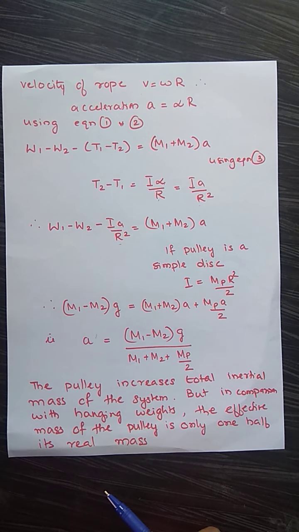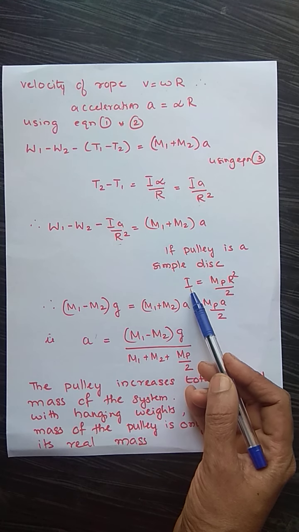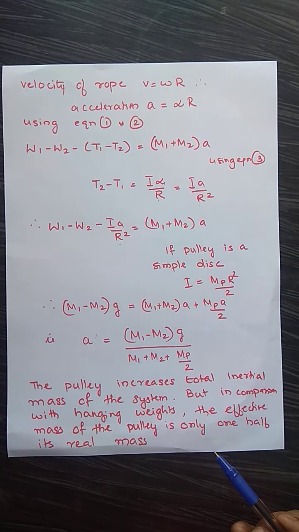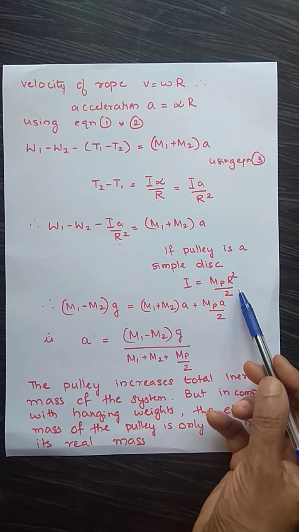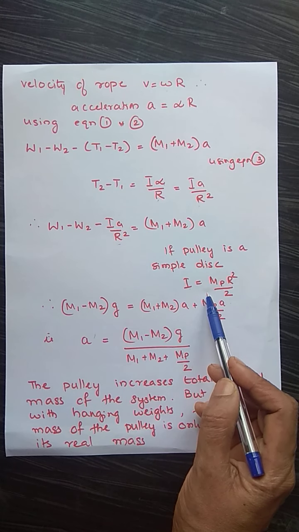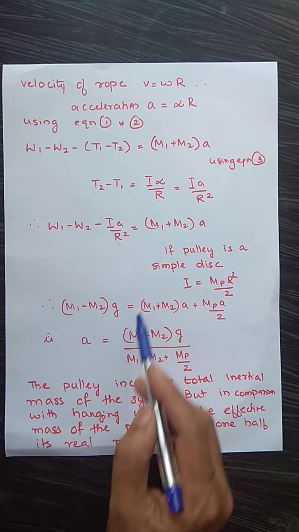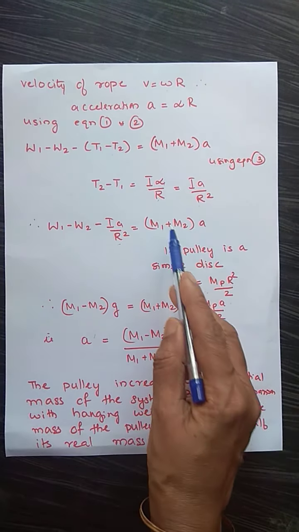Now if we are considering the pulley as a simple disc, its moment of inertia for a disc is MR square by 2. Here the mass of the pulley is MP, so I is equal to MP R square by 2. So you can substitute for I in this equation and rearrange it.